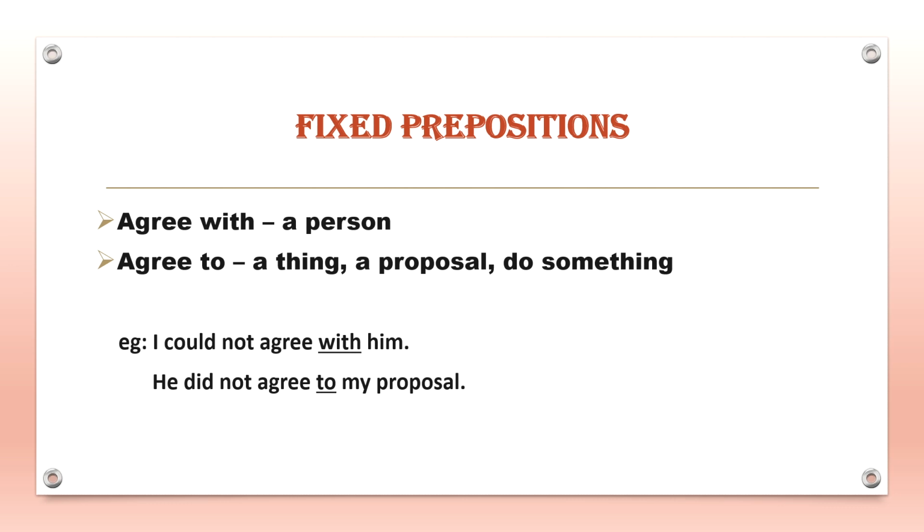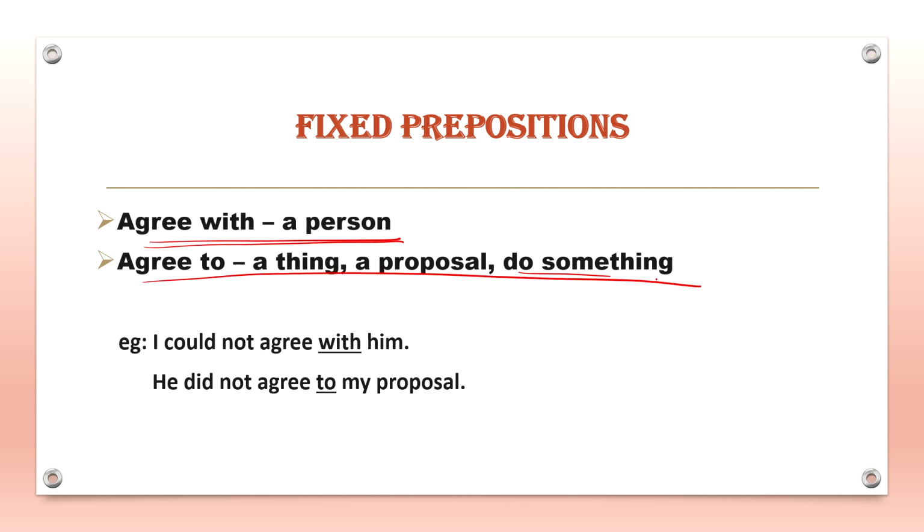So now next is fixed prepositions. Certain verbs, nouns, adjectives and participles are followed by particular prepositions, that is, fixed prepositions only. So let's discuss some of them. So first one is agree. With agree, generally two prepositions are used. One is with and the other one is to. So agree with is basically used with a person. So you agree with a person, but you agree to a thing or a proposal, or you agree to do something.